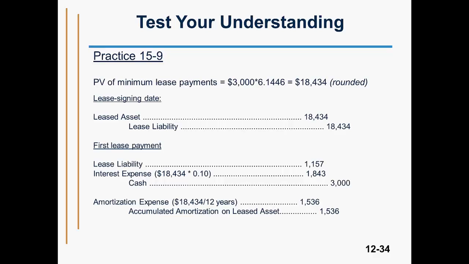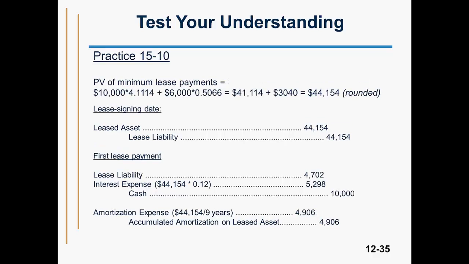The amounts to use to record the first lease payment can be found by creating a schedule. The portion of the payment applicable to the interest expense is the lease liability at the beginning of the period, multiplied by the rate used to compute the present value. The remaining portion of the lease payment is applied as a reduction to the principal. In addition to the payment, amortization must be recorded. Using the straight line method, the amortization is found by dividing the asset amount to be amortized by the economic life of the asset. Presented here is the solution to practice problem 15.10.